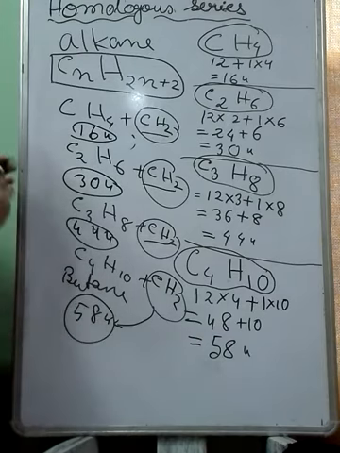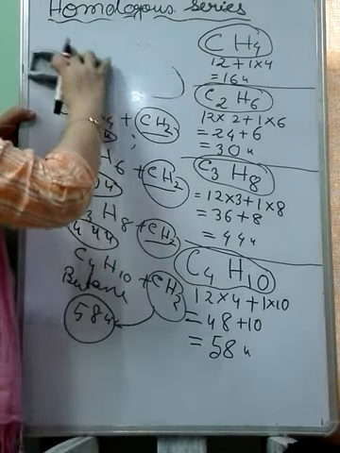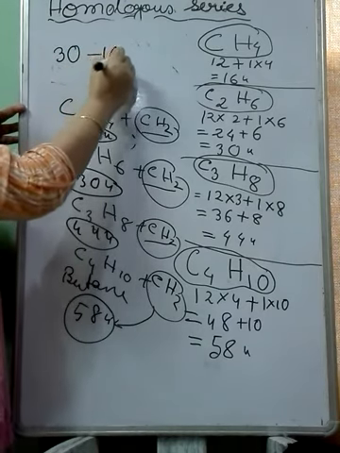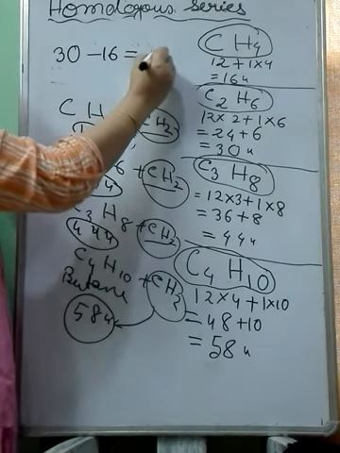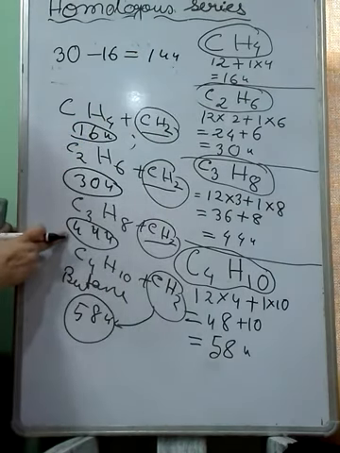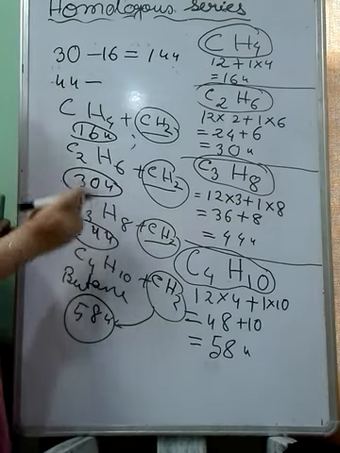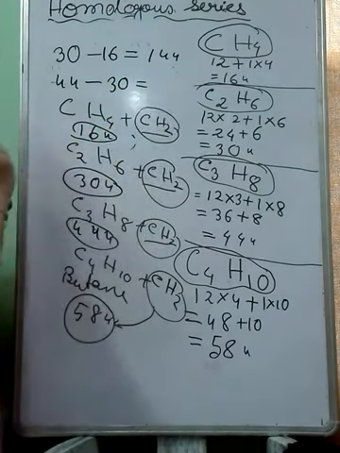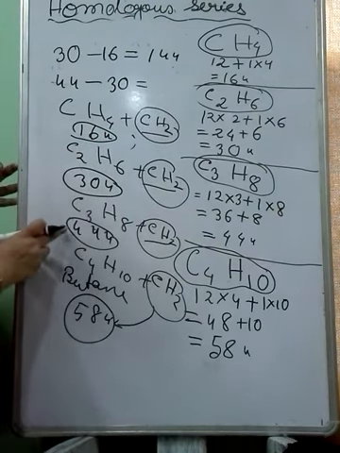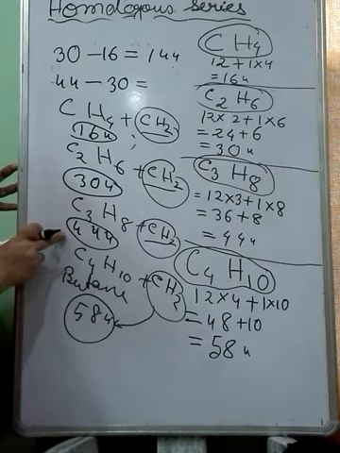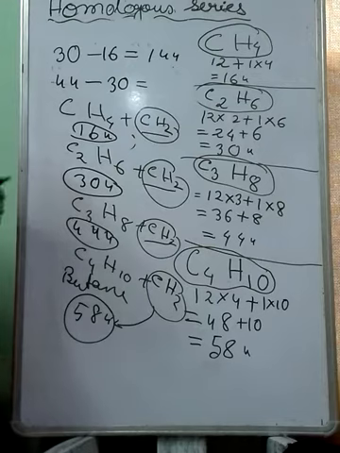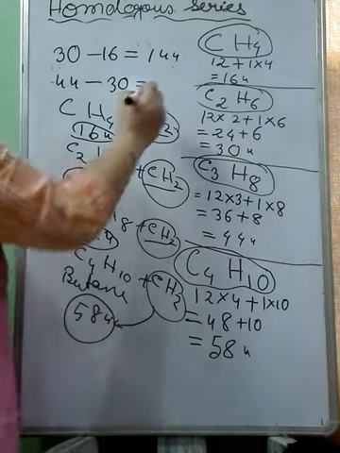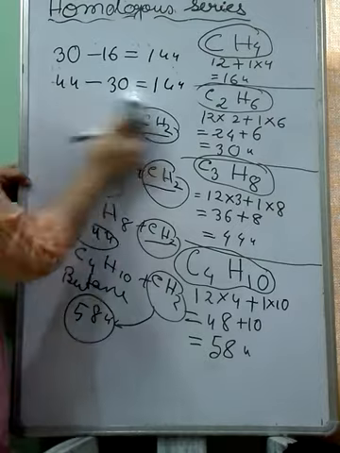Now you see one thing. If you subtract 16 from the molecular mass of ethane, 30, what will you get? You will get 14 U. Again, take the molecular mass of propane, 44, and subtract the molecular mass of ethane, 30, you will again get 14 U. Same value you will get.